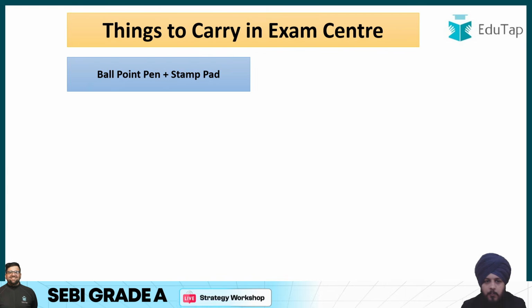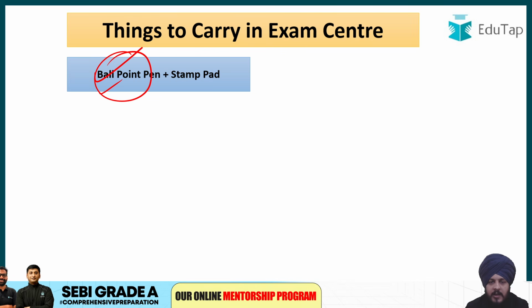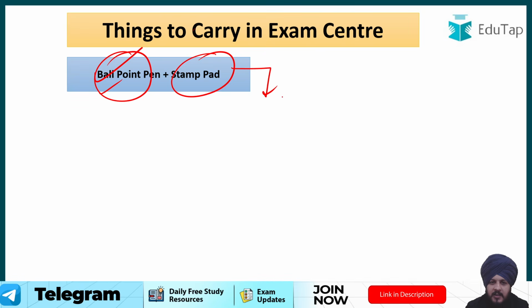Now the next thing is ballpoint pen. This is also something that is mentioned as a part of a admit card. You need to carry a ballpoint pen. No color is mentioned, it just says ballpoint, so you have to carry one. Apart from that, you need to carry your own stamp pad also. You usually get it at the exam center too, but because it is written in the admit card, you never know what the situation is there. So please try to carry your own if possible, right? So that is the thing.